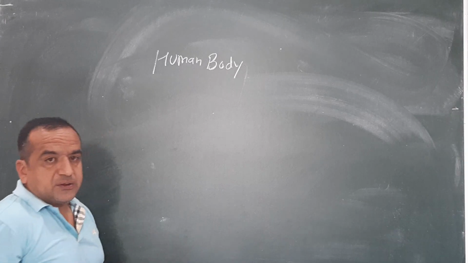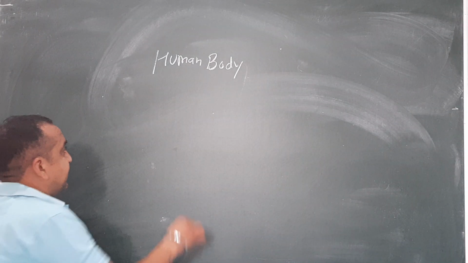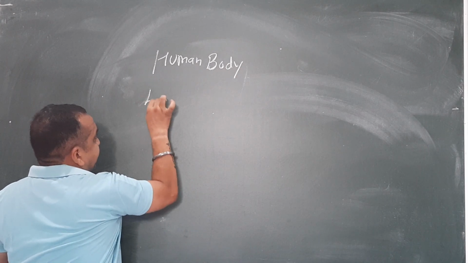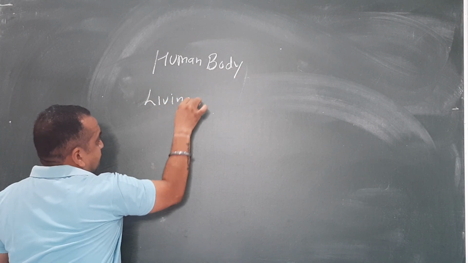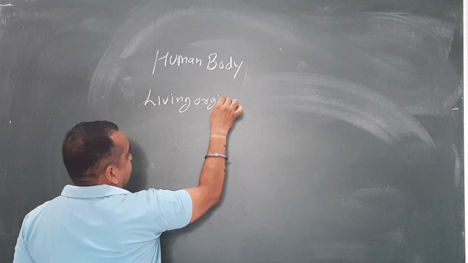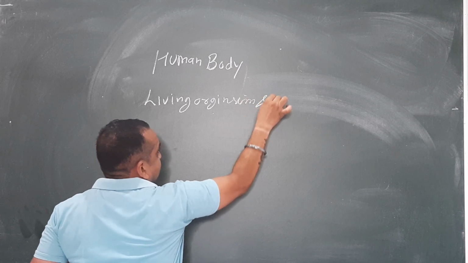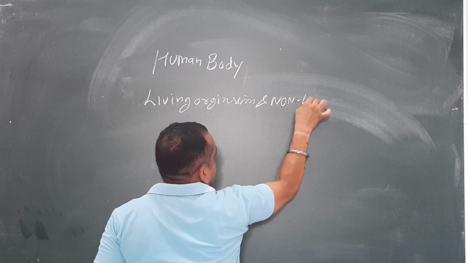All of you know that two types of organism are present in the world: living organism and non-living.